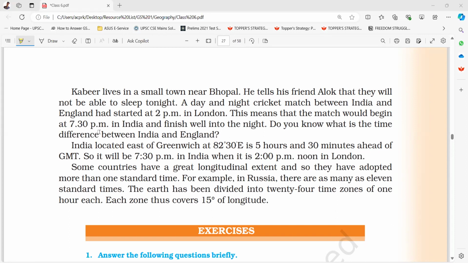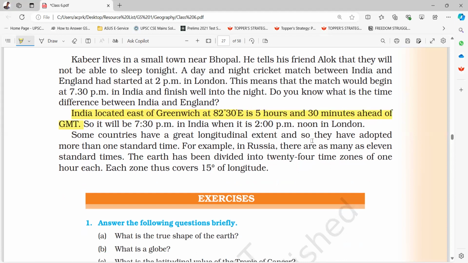Do you know what is the time difference between India and England? India, located east of Greenwich at 82 degree 30 minutes east, is 5 hours and 30 minutes ahead of GMT. So it will be 7:30 p.m. in India when it is 2 p.m. noon in London. Some countries have a great longitudinal extent, and so they have adopted more than one standard time. For example, in Russia there are as many as 11 standard times.